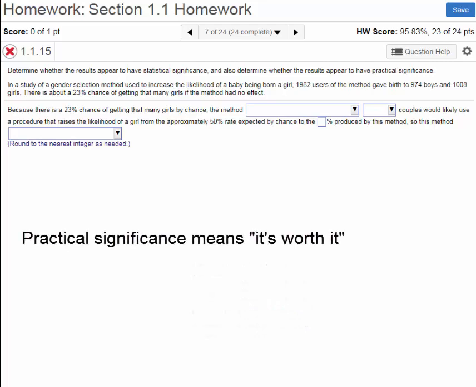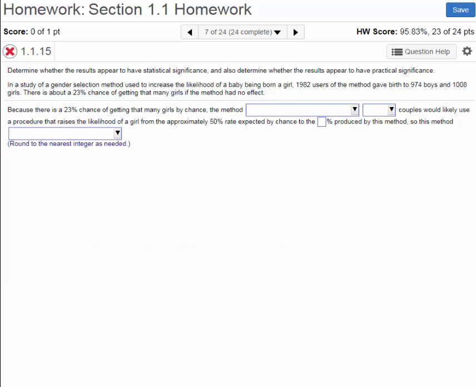Practical significance occurs when we would benefit by repeating the action of some experiment. This is very different from statistical significance. Notice that statistical significance is entirely mathematical, but practical significance will always depend on the situation.